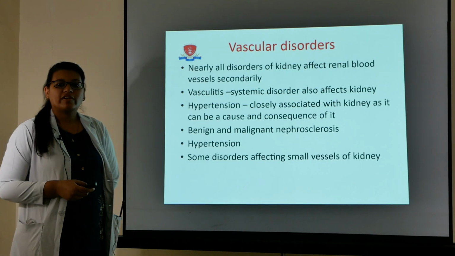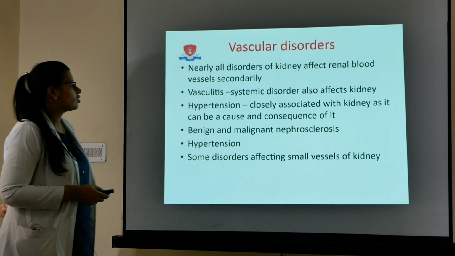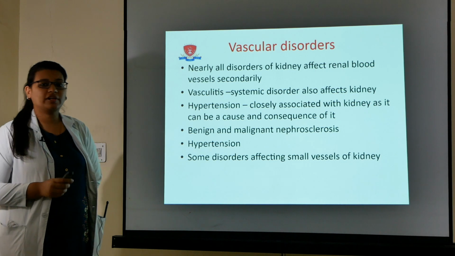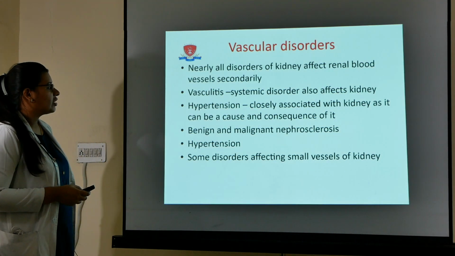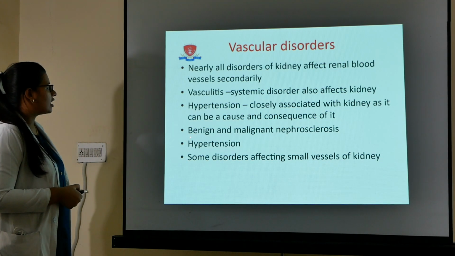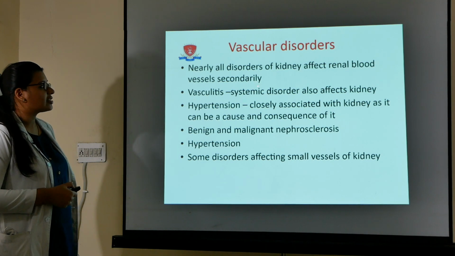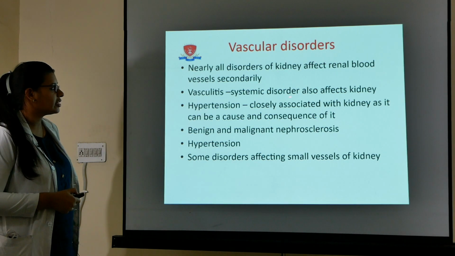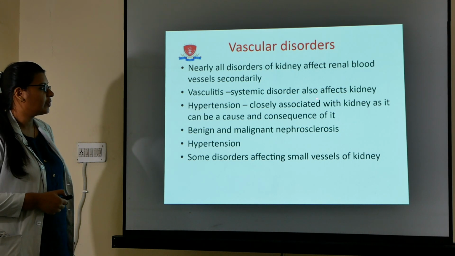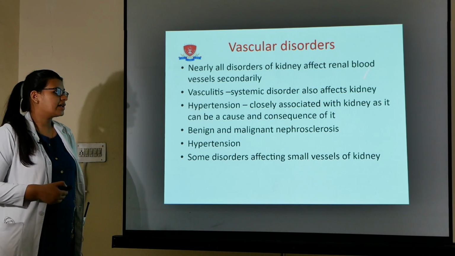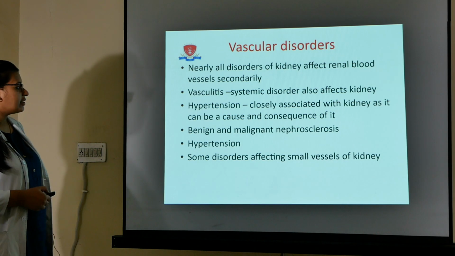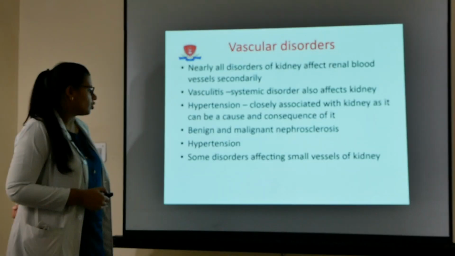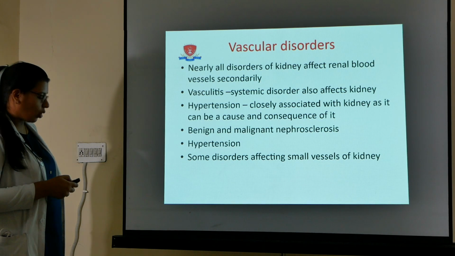So talking about vascular disorders first, what are vascular disorders? Nearly all disorders of the kidney affect renal blood vessels secondarily. The majority are vasculitis, which is a systemic disorder that affects the kidney. Second is hypertension, which is closely associated with the kidney as it can be a cause and a consequence of it. And third is benign and malignant nephrosclerosis. So we are talking about the important ones here.